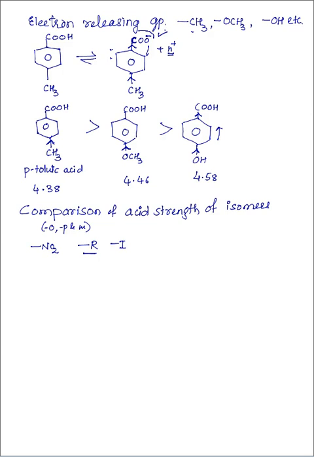Among these, orthonitrobenzoic acid is more acidic. That is due to the ortho effect. As the group is present at the ortho position, it forms hydrogen bonds with the hydrogen of the carboxyl group. This is called the ortho effect, and due to this, the acidic nature of orthonitrobenzoic acid is more.